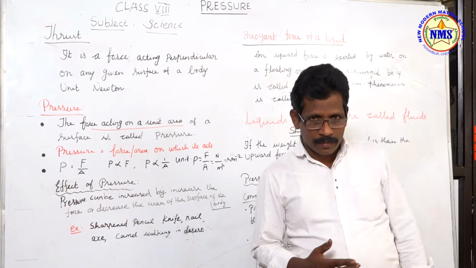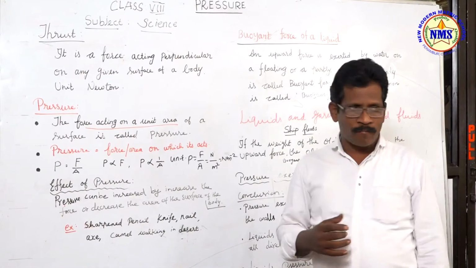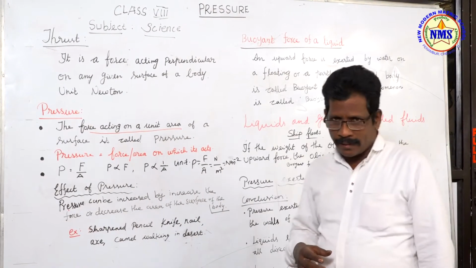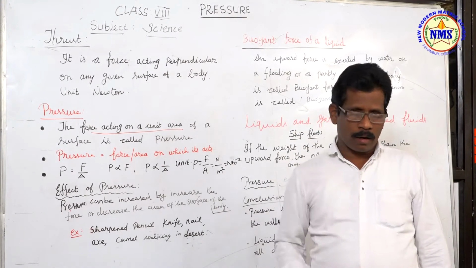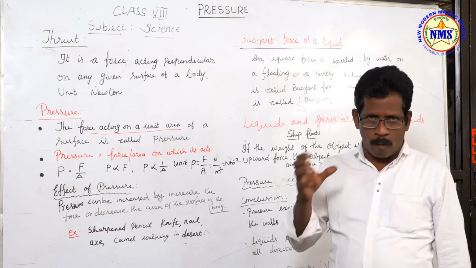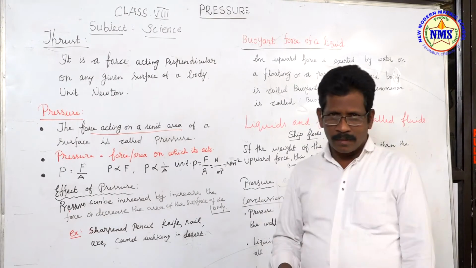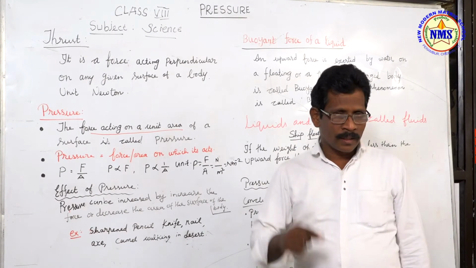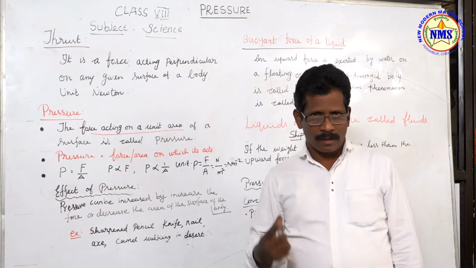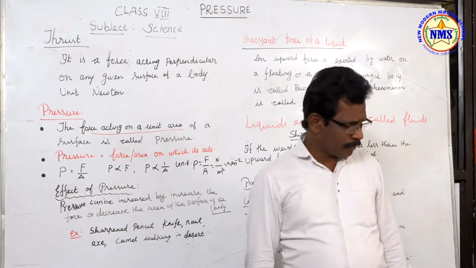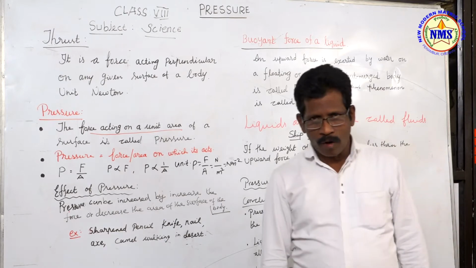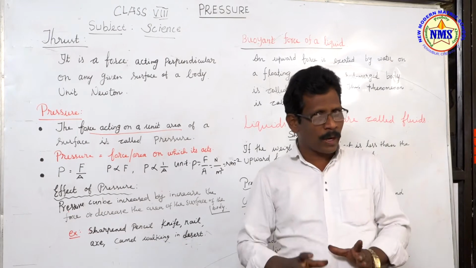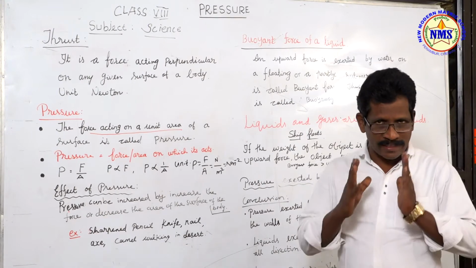In the previous class, I have taken the topic force. We know that force is nothing but a push or pull acting on a body which changes the state of the object, shape of the object and also the direction of the object. Force is a vector quantity due to having what? Direction and magnitude. Force has magnitude and direction. It comes under vector quantity.